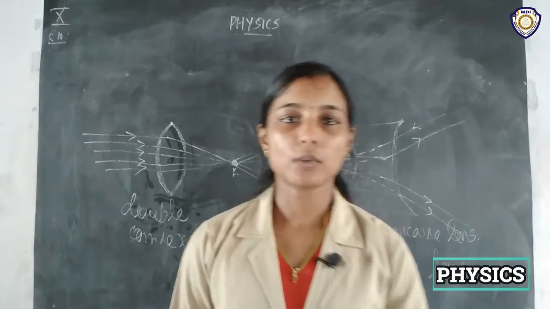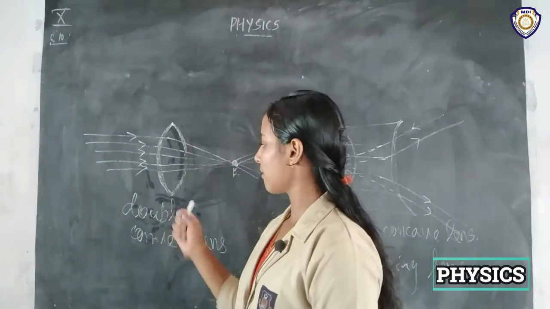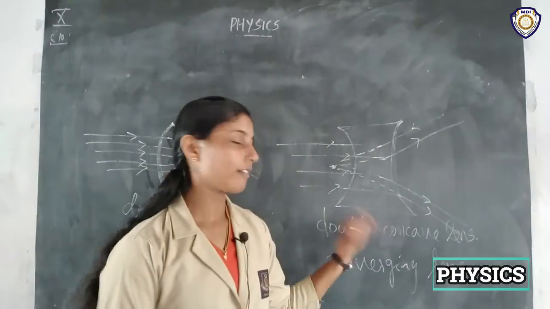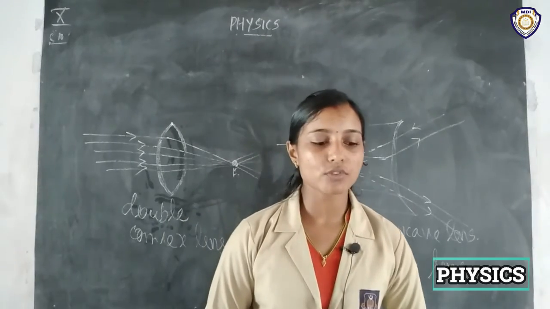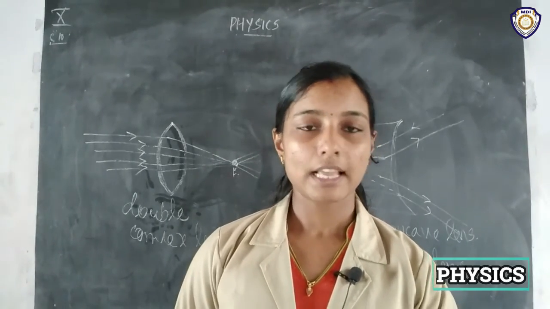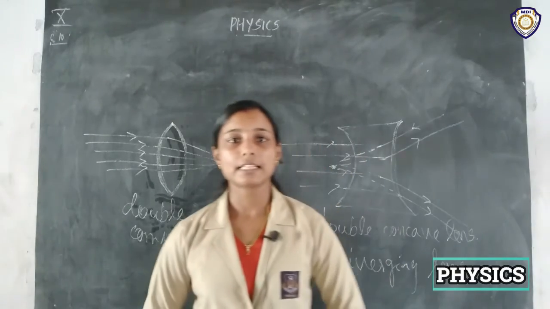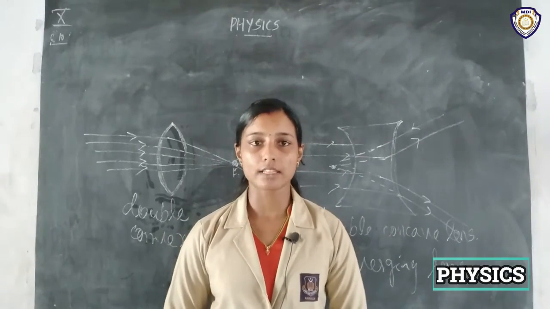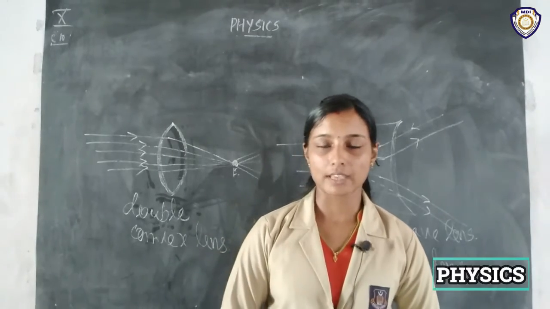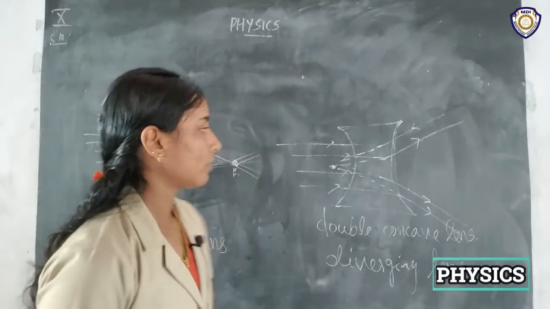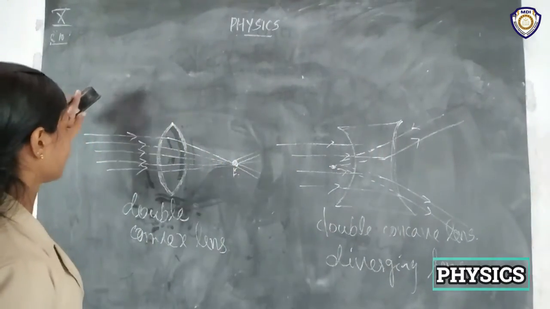Okay, so that's about the convex lens and concave lens. Now we have to study the terminologies. Similar to the mirror part, here also there are some terminologies used for spherical lenses. So we can look into that.